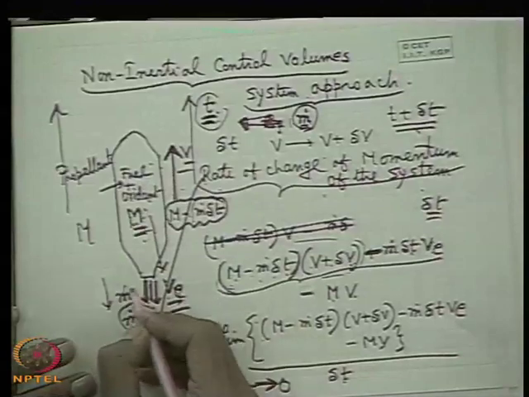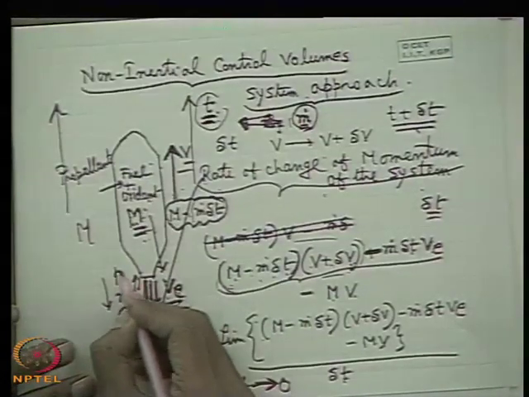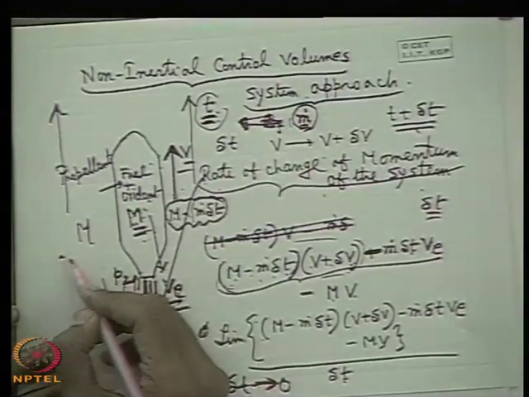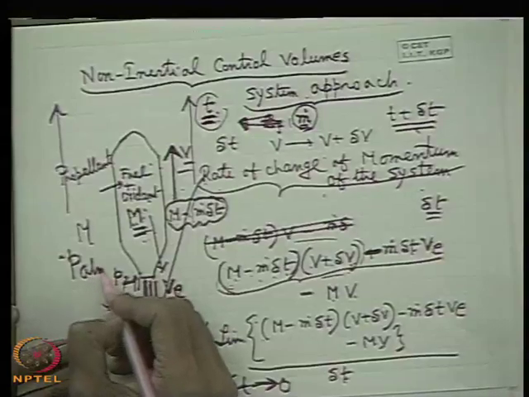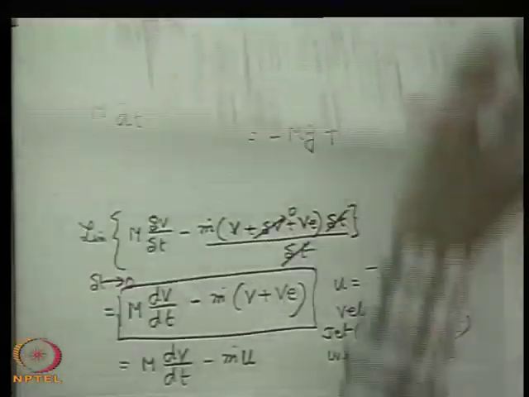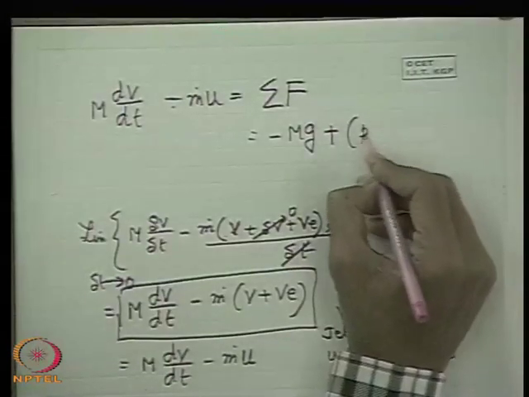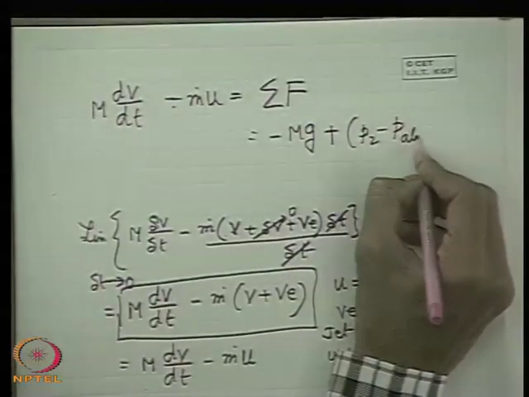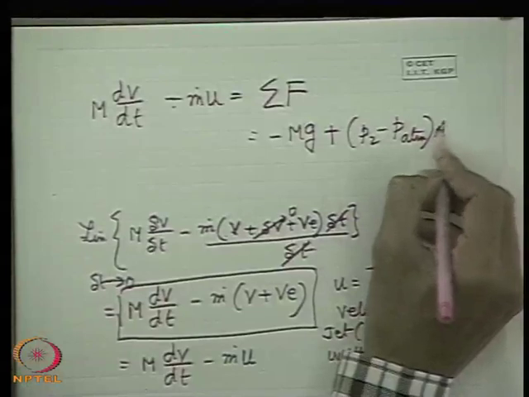That means if the pressure here is P2, which is higher than the atmospheric pressure P atmosphere, then P2 minus P atmosphere times the area of the propelling nozzle.